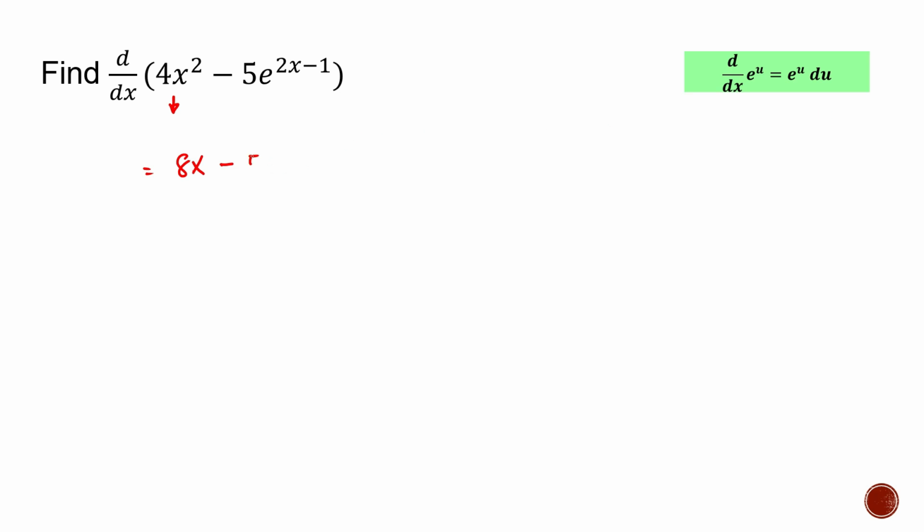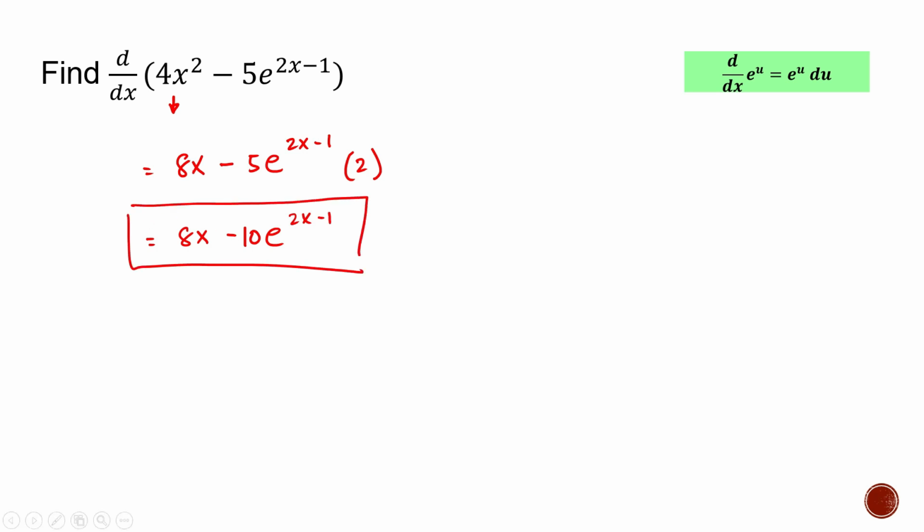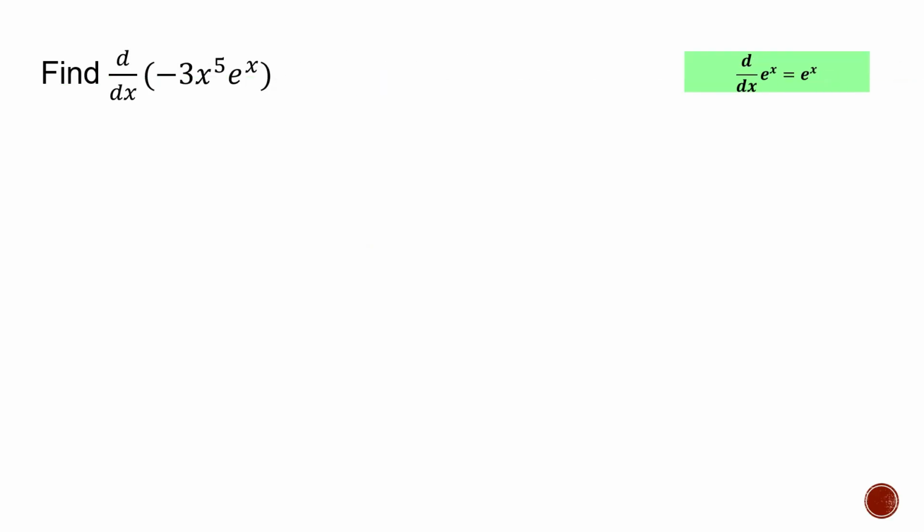So negative 5e raised to 2x minus 1 times the derivative of 2x minus 1, which is 2. And we can multiply that 2 and negative 5. So that will give us 8x minus 10e raised to 2x minus 1. Right? It's not really as hard as we think, right? Okay, let's go to the next one.